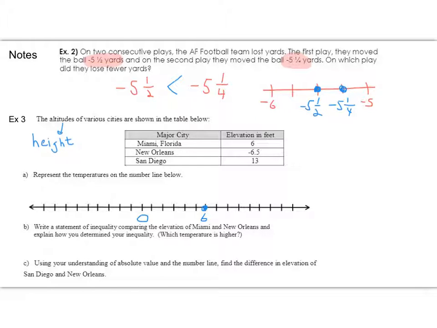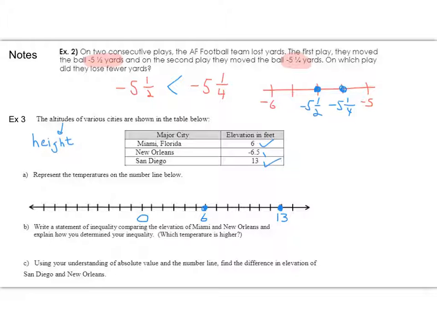And then it also wants 13, so I'm going to keep counting, right? So we have 6, 7, 8, 9, 10, 11, 12, 13. So let's put a big dot on that one, and that's 13. All right, so we've knocked the 6 and the 13 off.